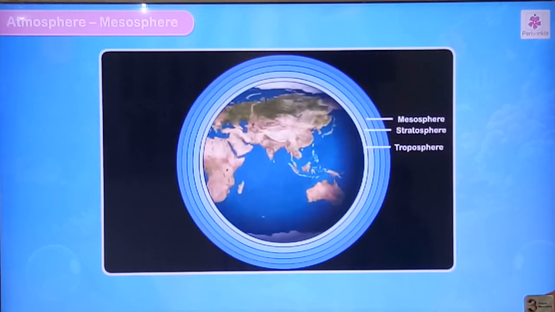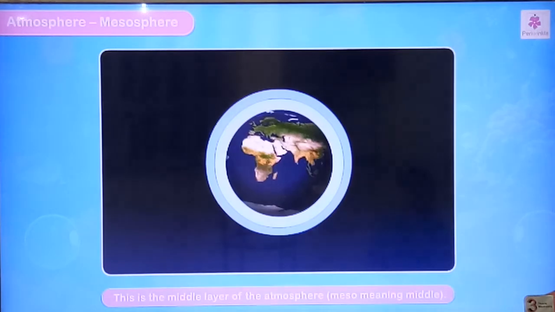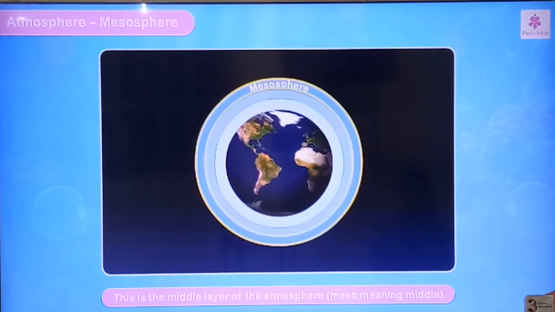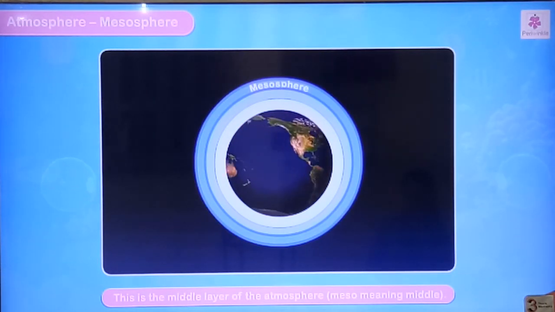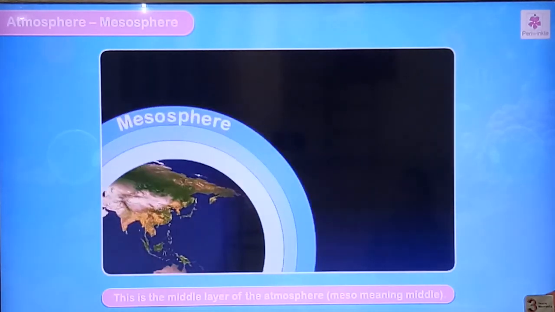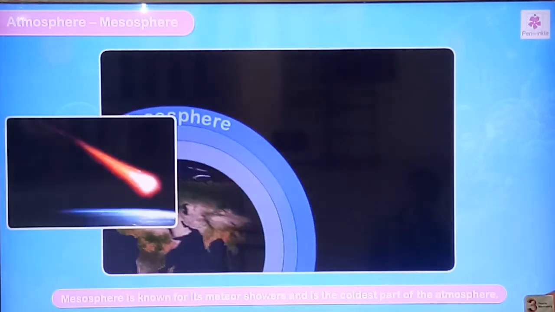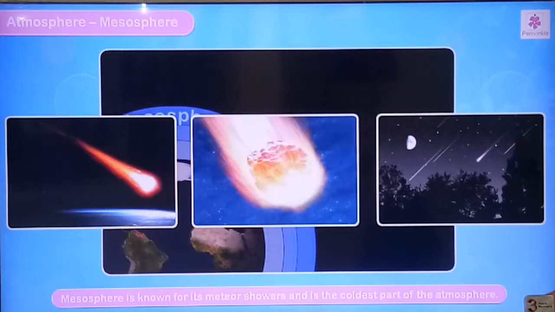The third layer, the mesosphere, is the middle layer of the atmosphere; meso means middle. The mesosphere is known for its meteor showers and is the coldest part of the atmosphere.